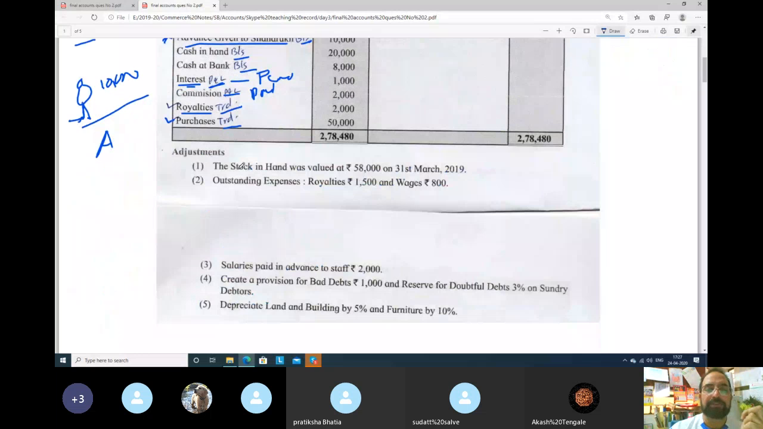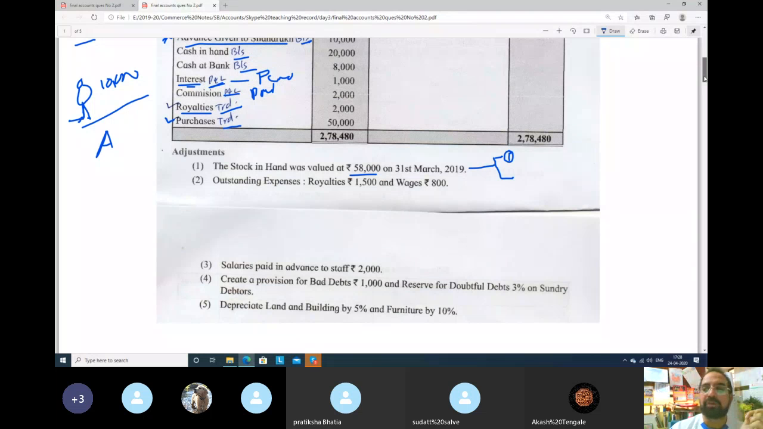Now there are adjustments. The stock in hand was valued 58,000 rupees. For adjustments, there will always be two effects. So there will be two effects. Let's see. First effect would be, we will discuss this later. See here.